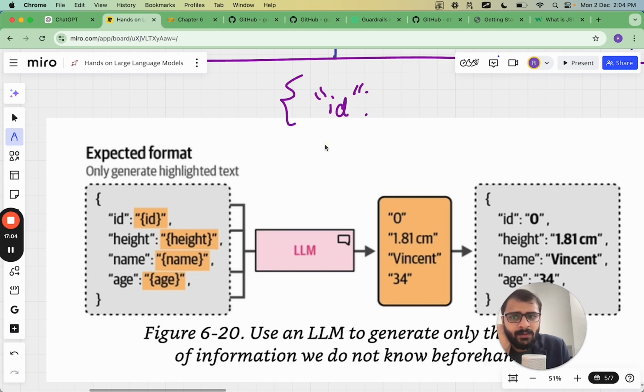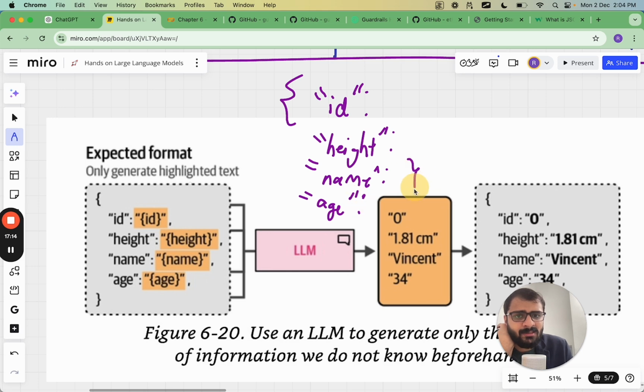So what we can do is that this kind of a format, we can say that we need this format: ID, height, name and age. We can tell in the prompt itself that I need this particular format, and then we can ask the LLM to fill the particular value. So it will fill something for ID, it will fill something for height, it will fill something for name, and it will fill something for age.